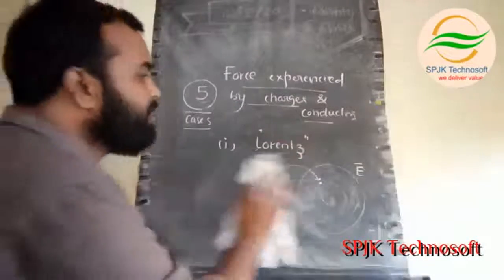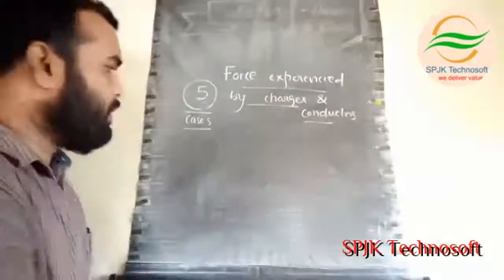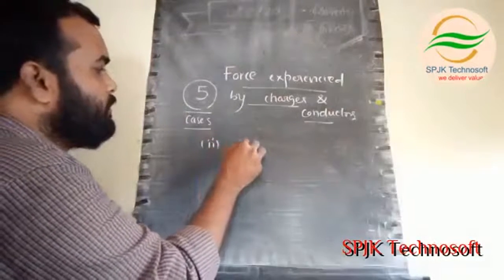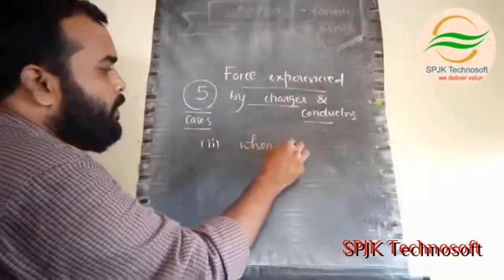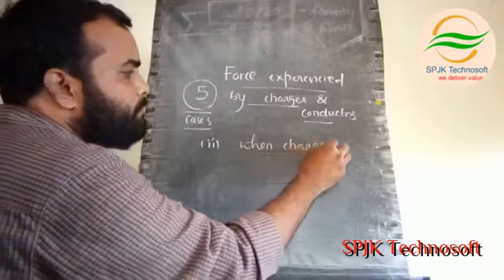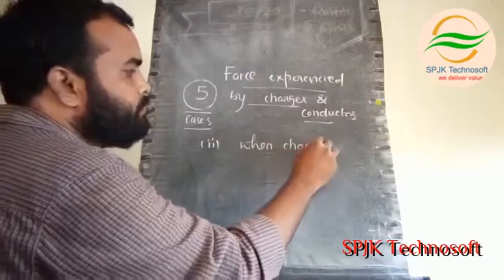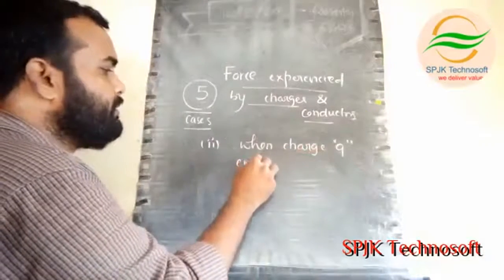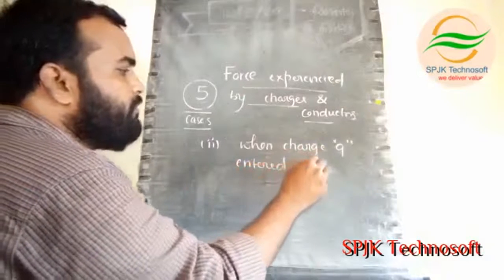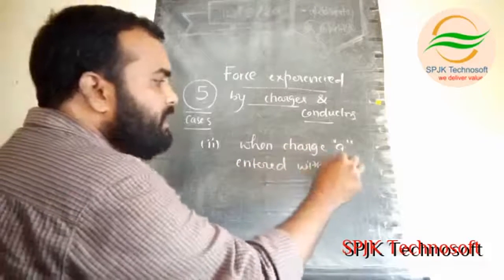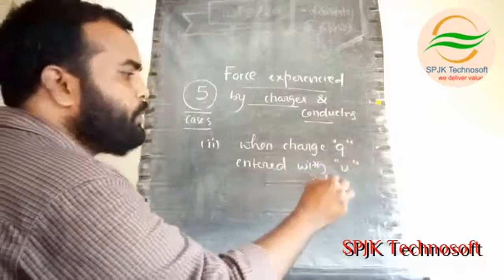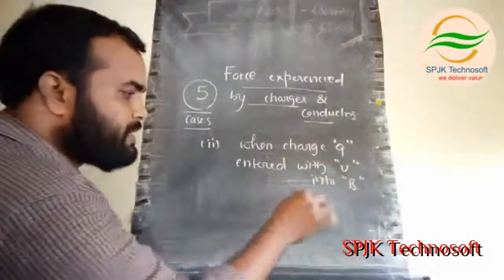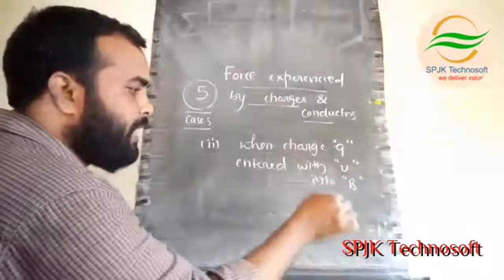Coming to the second one. When charge Q enters with velocity V into a magnetic field B, for example, this is the magnetic field I have taken here.